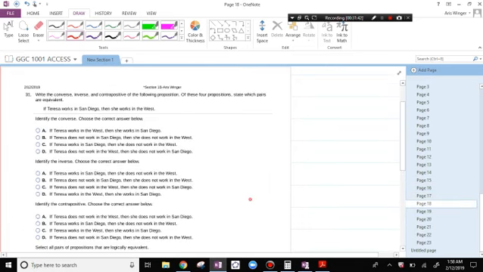Write the converse, inverse, and contrapositive of the following propositions. Of these four propositions, state which pairs are equivalent. If Teresa works in San Diego, then she works in the West. The converse switches these two statements. If Teresa works in the West, then she works in San Diego.